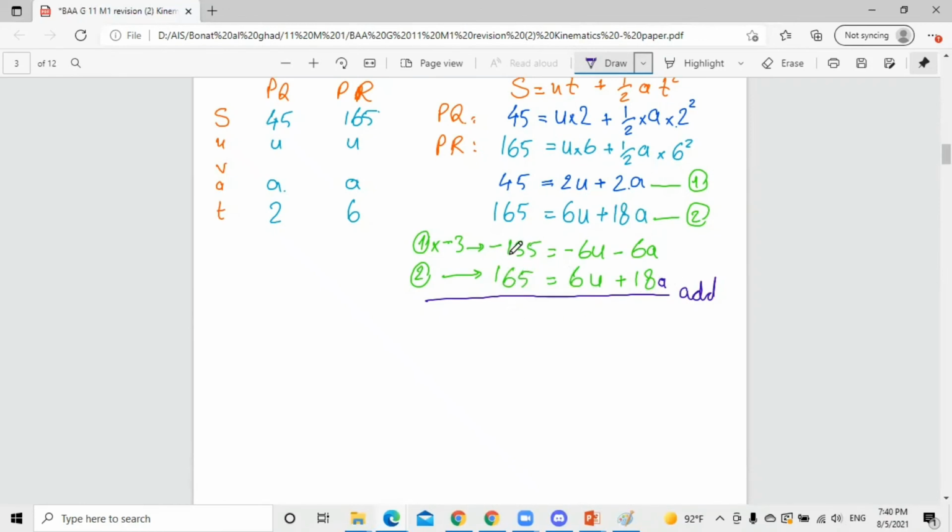So 165 minus 135 is 30, equals 18A minus 6A, which is 12A. Dividing by 12, 30 divided by 12 is 2.5. This is the acceleration, in meters per second squared.